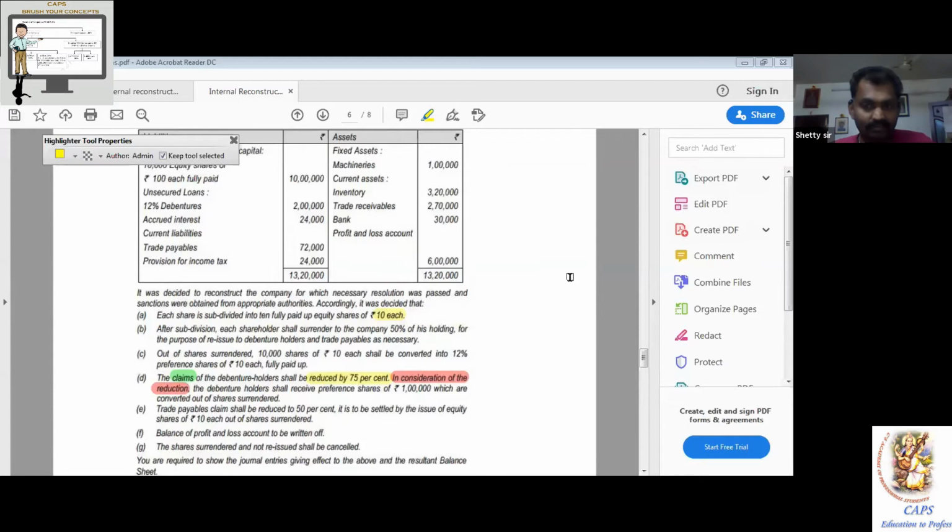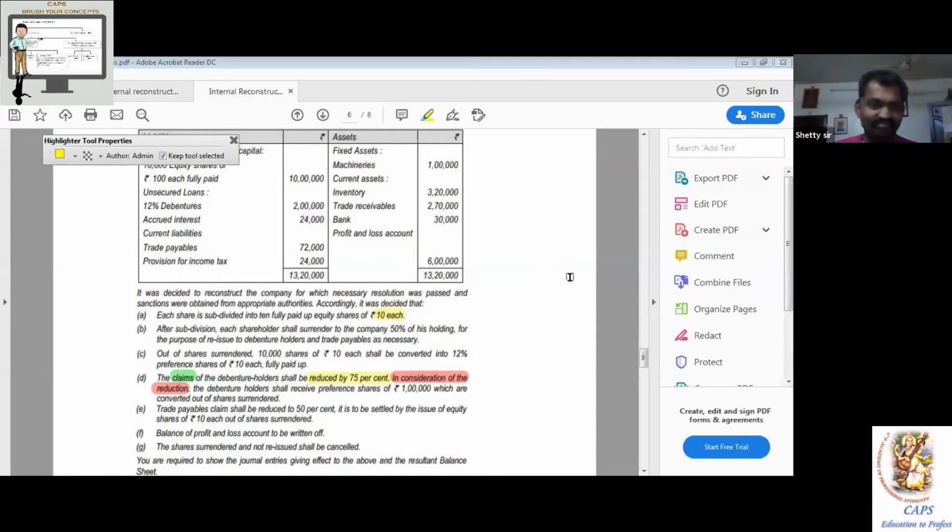Below that, you write, since it is a share surrender account approach. A little confusion you will have, I know that, but only by practice you will become perfect. Practice makes everyone perfect. Since it is a share surrender account approach, the entries to be passed are two big columns. Always go by chart, or one by one, one entry, second entry. But better is chart.